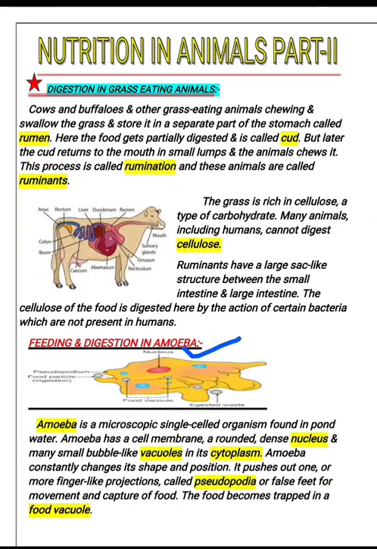Next is feeding and digestion in amoeba. Okay, amoeba is a microscopic single-celled organism found in pond water. Amoeba has a cell membrane around its dense nucleus, and many small bubble-like vacuoles in its cytoplasm. Amoeba constantly changes its shape and position. It pushes out one or more finger-like projections called pseudopodia, or false feet, for movement and capture of food. The food becomes trapped in a food vacuole.